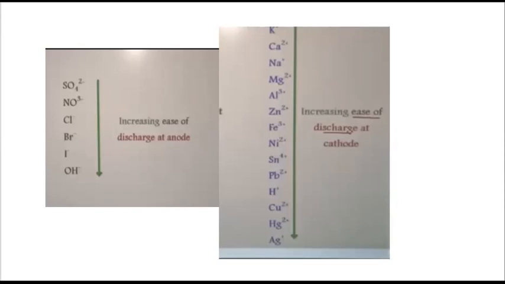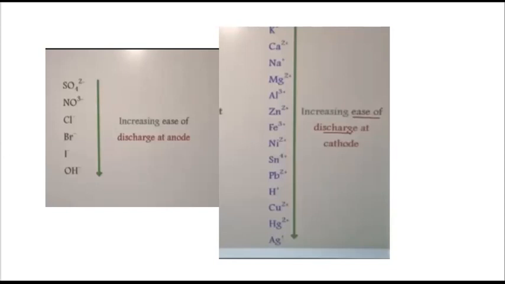But when we talk about the other side, that is the anode, the ions with a lower value of standard electrode potential should have a greater tendency to lose electrons and should get oxidized first at the anode. See, this is not being asked. This will never be asked in your question papers, but still I just want to explain it to you, so that you do not have any doubts. And if you still have any doubt, we will discuss it later.